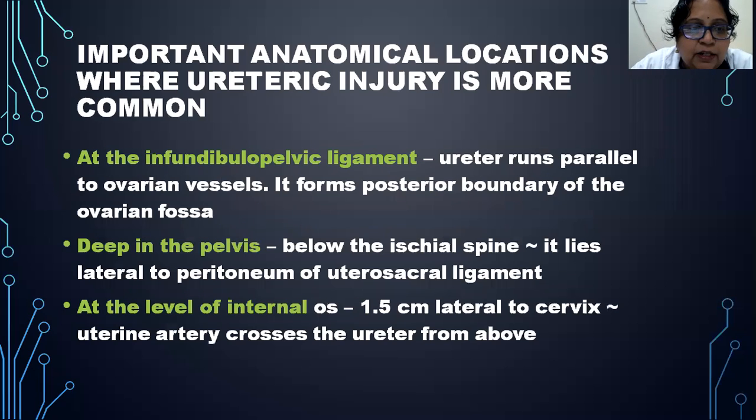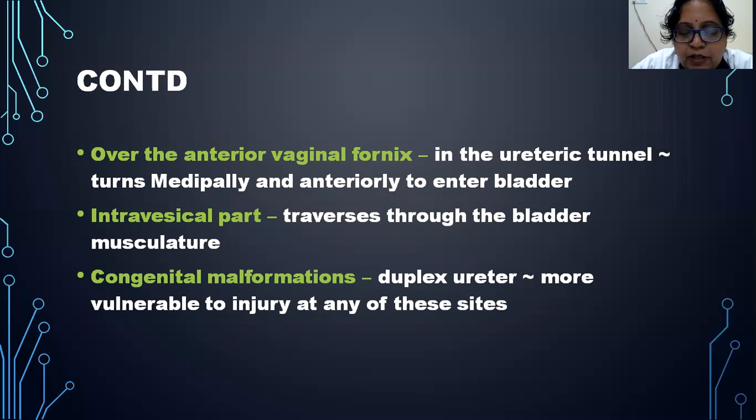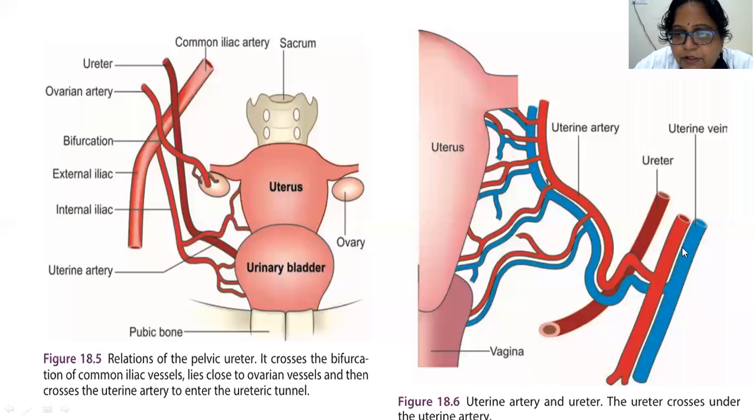Next location is at the level of the internal os, where the ureter is 1.5 centimeters lateral to the cervix. And the uterine artery here crosses above the ureter. See, this is the position where it is lying 1.5 centimeters from the internal os. This is the location of the internal os, and here it lies lateral to the os, and this is the uterine artery which is crossing above the ureter. This is also the most common place where the ureter is injured.